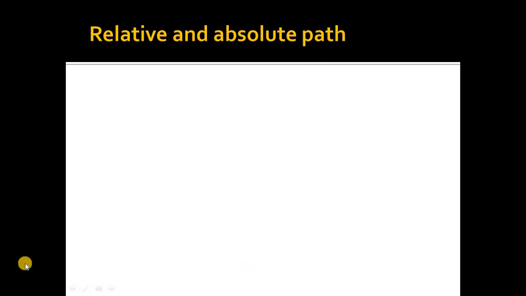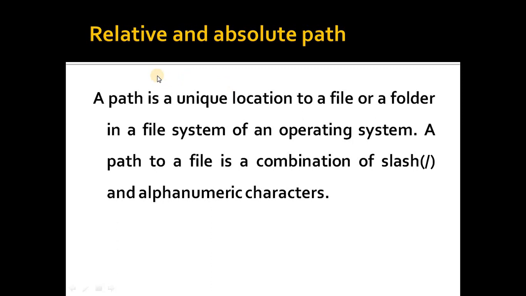Next we are going to see the last point, that is relative and absolute path. I hope you already know what is a path. A path is a unique location to a file or a folder in a file system of an operating system. A path to a file is a combination of / and alphanumeric characters. So we can give the path name in 2 ways. One is known as the relative path and other is known as the absolute path.